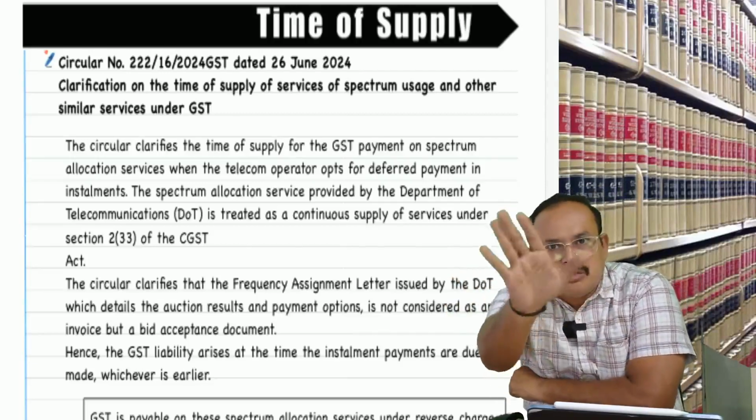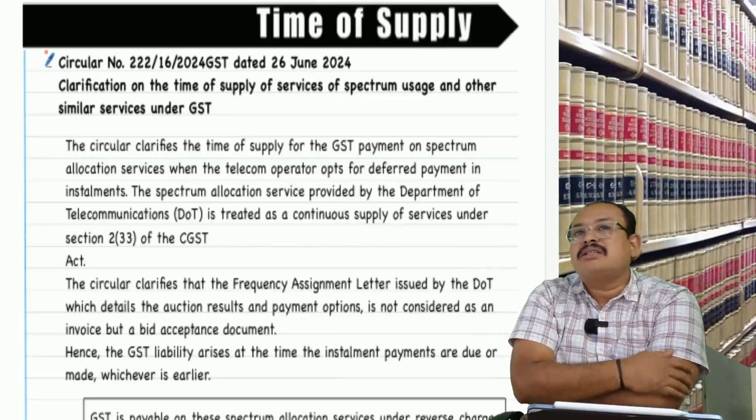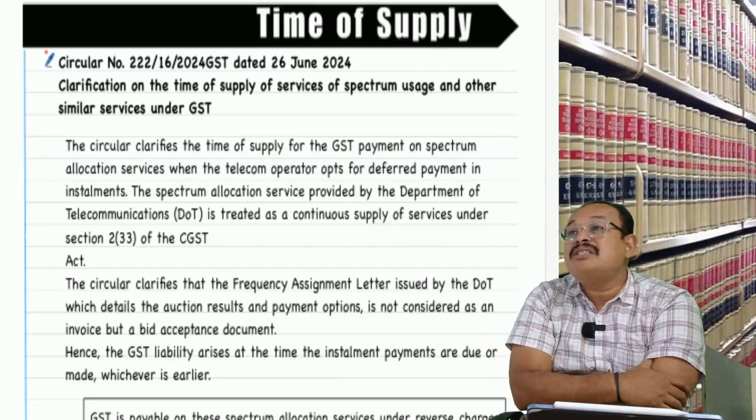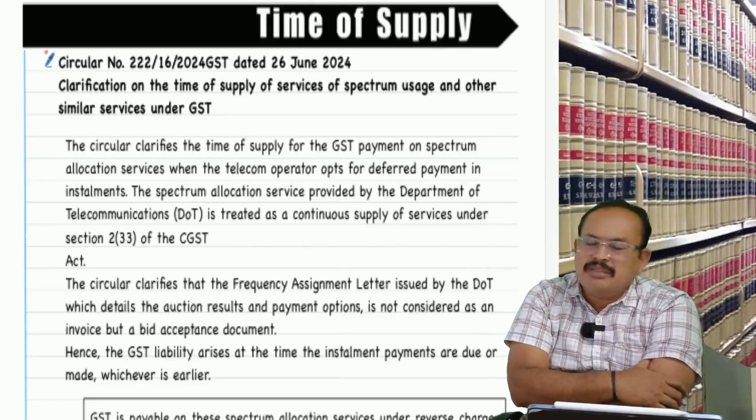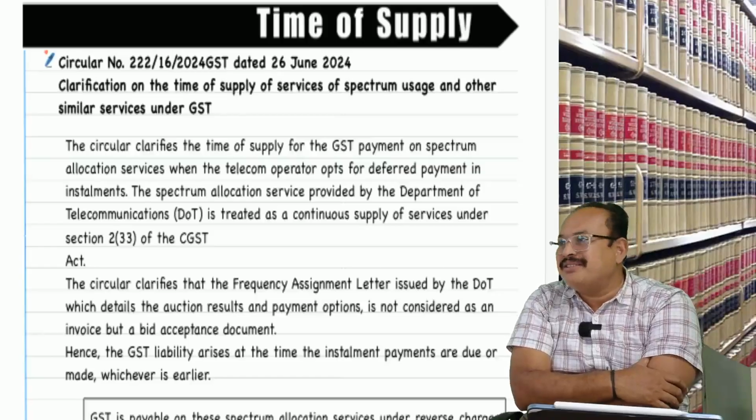This is reverse charge, I agree, but the section 13 subsection 3 provision does not apply. Then what provision should apply, sir? Apply it as a continuous supply of service.